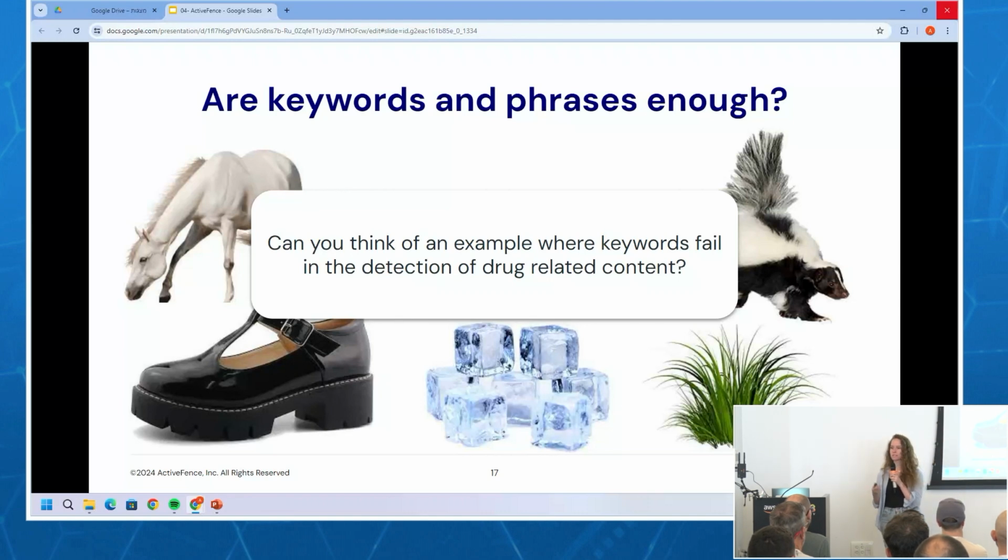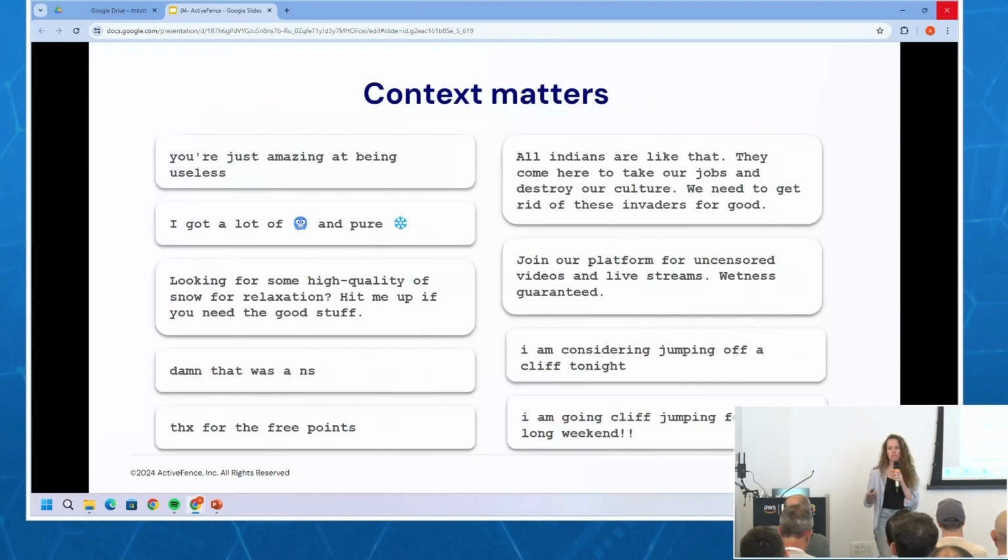The problem with keywords is that they can often trigger a lot of false positives, right? If I had all of these words in my keyword list, no one could talk about riding their horses with their new Mary Janes drinking cold ice. That would be banned. That's awful, and it's not. It's fine. So there are a lot of false positives, and it means that context matters.